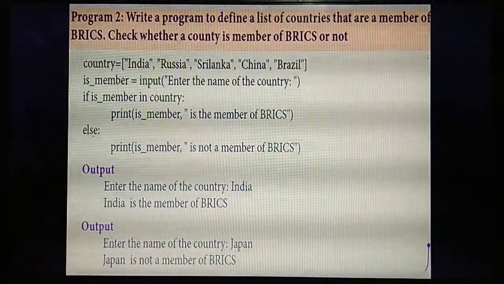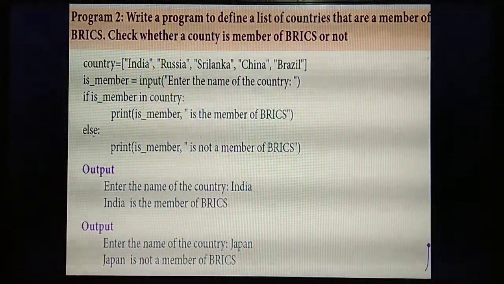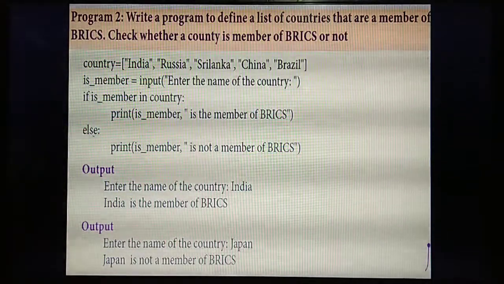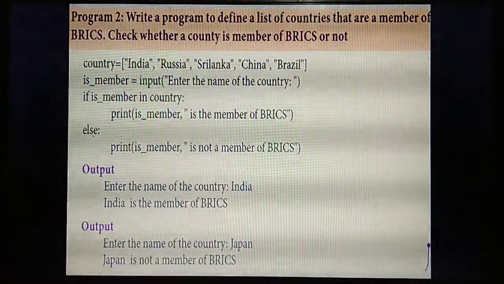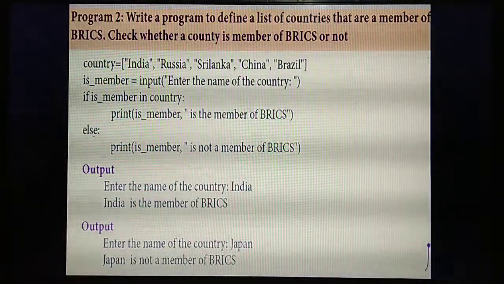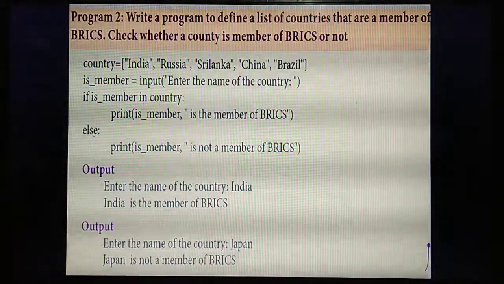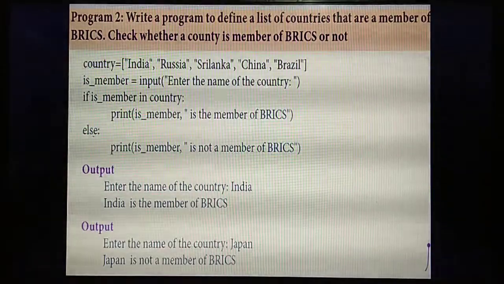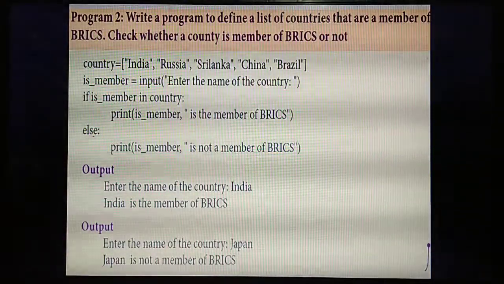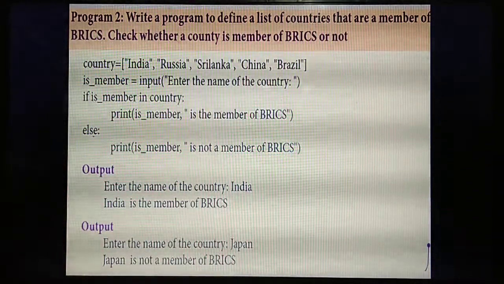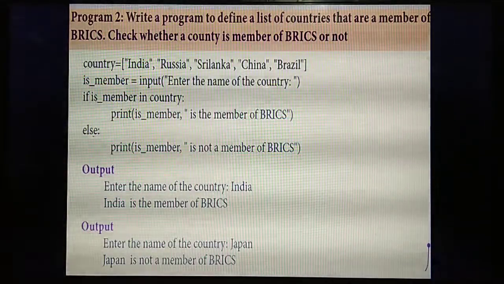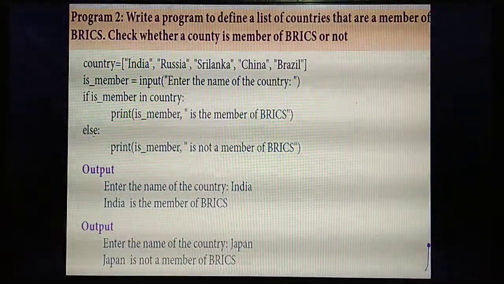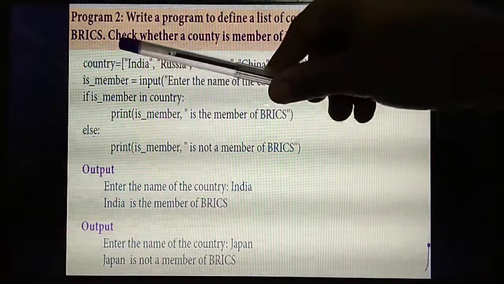Inside the list you have given the names of some countries. You are going to enter the name of a country and find whether this country belongs to BRICS or not. First, you are going to create a list. What do you mean by list? A list always contains elements enclosed within square brackets and separated using commas, isn't it? What's the name of the list here? Country. So country is the name of the list.